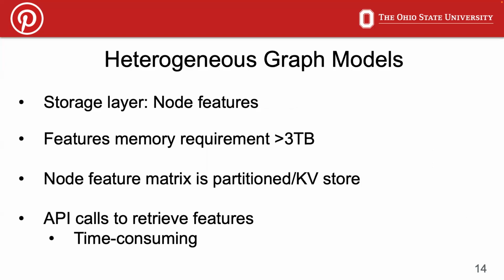The storage layer also addresses the problem of storing and retrieving node features. This aspect is also important because, as mentioned earlier, storing node features requires more than a few TB of space, which is not always feasible. So to solve this problem, these frameworks either partition the node feature matrix or store the feature matrix in a key value store. However, both these approaches require an API call for retrieving the node features, and hence render the approach a bit time consuming.